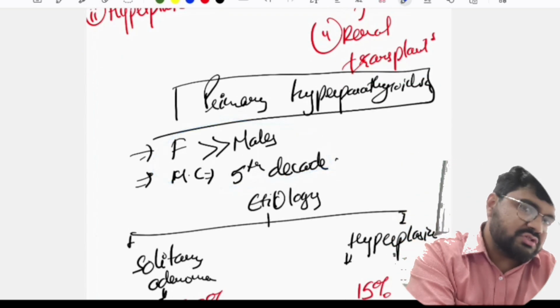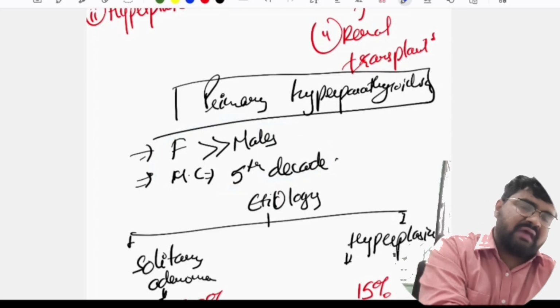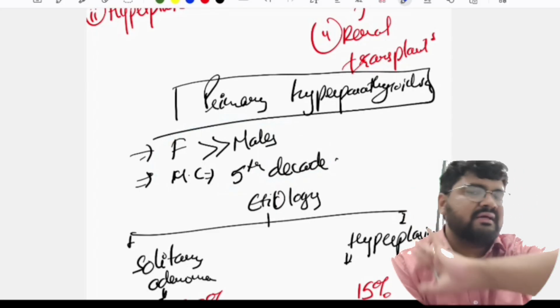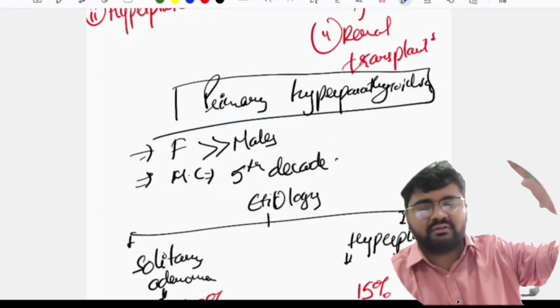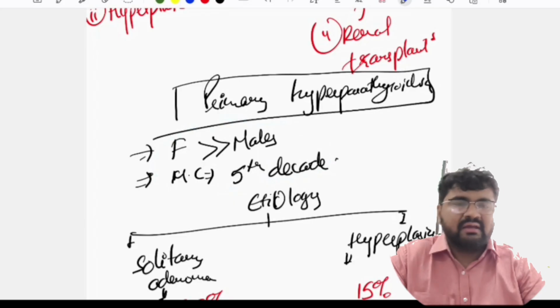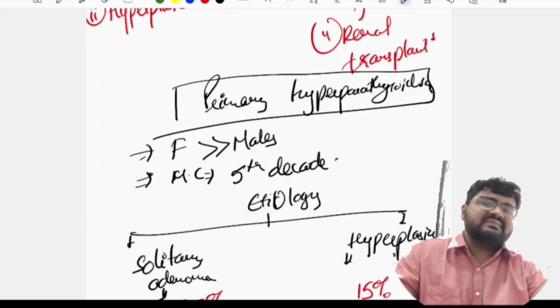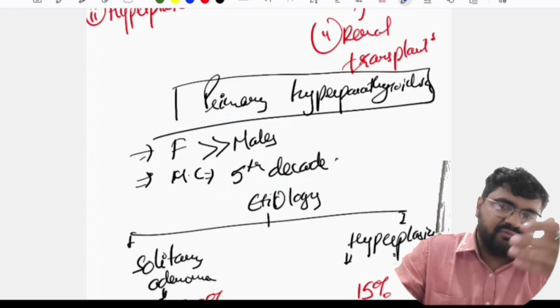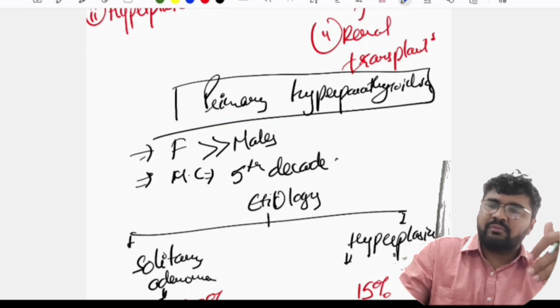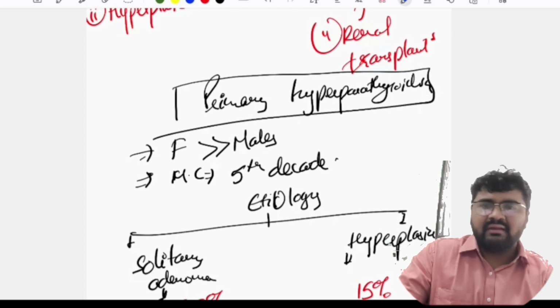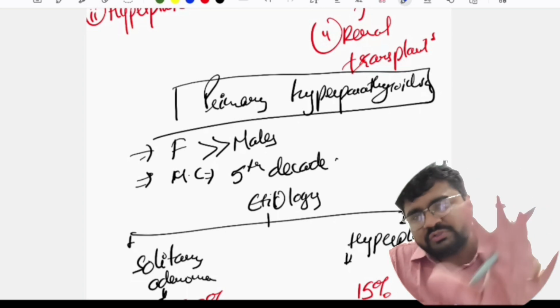Okay, ये जो solitary adenoma होता है, what is hyperplasia? Solitary adenoma के incidences ज्यादा है. Usually it occurs sporadic. Okay, it is not related to any congenital problem or hereditary issues like hyperplasia. है ना? Why? As I told you, hyperplasia ज्यादा करके MEN syndrome में होते हैं. So MEN is what? Multiple endocrine neoplasia. Okay, we'll be discussing MEN syndrome also. So hyperplasia, usually it is hereditary, while solitary adenoma usually is sporadic.